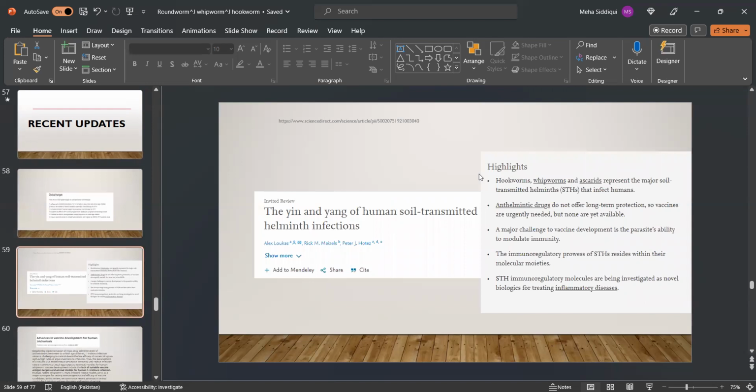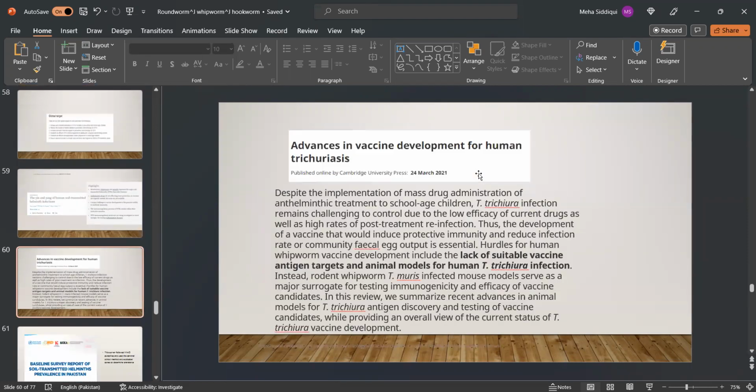Now, this is an article titled Yin and Yang of Human Soil-Transmitted Helminths Infection. According to it, anti-helminth drugs do not offer long-term protection, so vaccines are urgently needed, but none are yet available. A major challenge to vaccine development is the parasite's ability to modulate immunity. The immunoregulatory prowess of STH resides within their molecular moieties. STH immunoregulatory molecules are being investigated as novel biologics for treating inflammatory diseases.